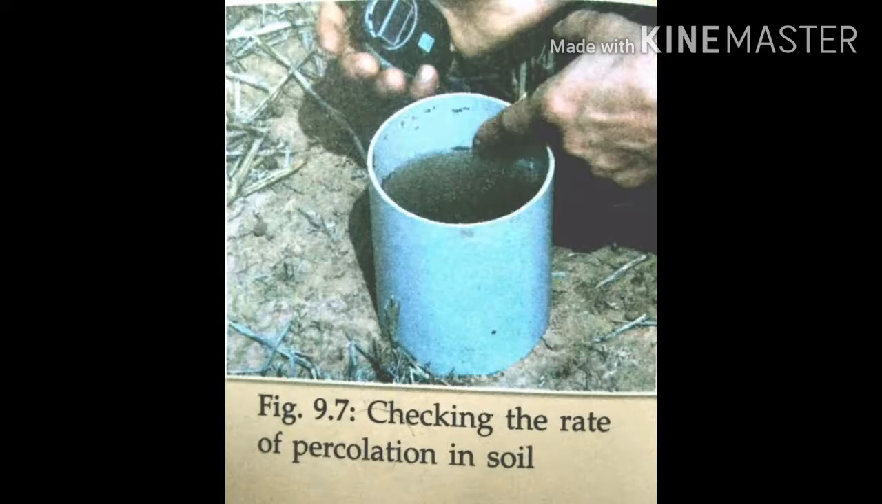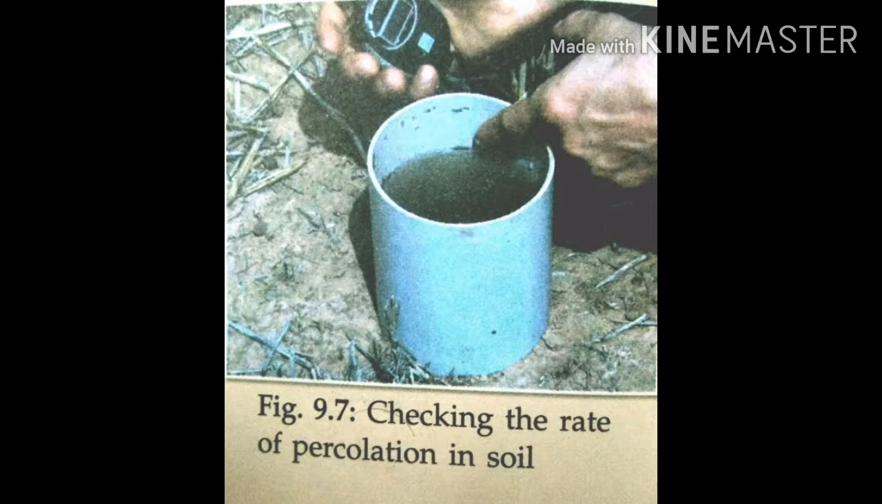Let's see an activity for percolation. Dig the soil about 2 cm and place a PVC pipe in the soil. Now you have to pour 200 ml of water into that pipe. And note the time.